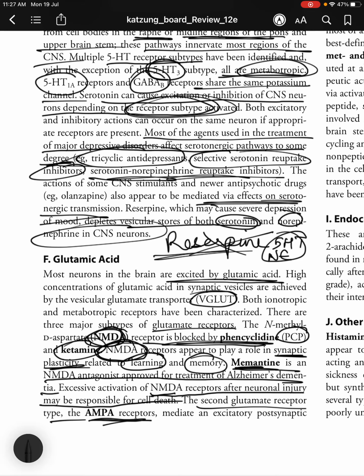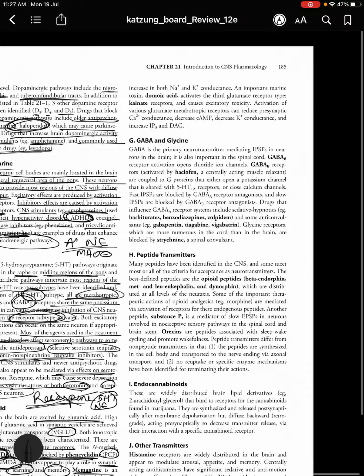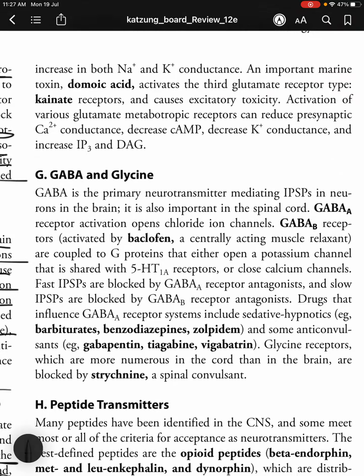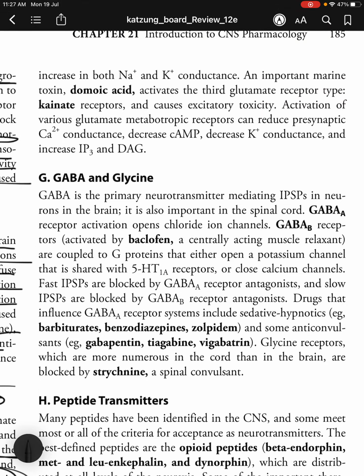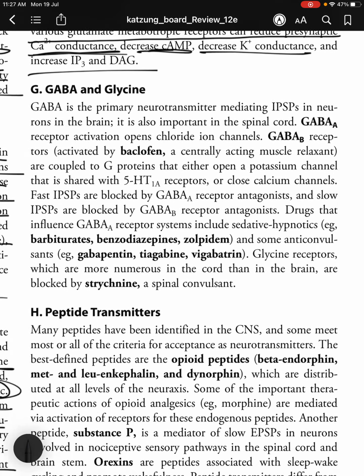The second glutamate receptor is the AMPA receptor, NMDA and AMPA. AMPA receptors mediate an excitatory postsynaptic increase in both sodium and potassium conductance. An important marine toxin, domoic acid, activates the third glutamate receptor subtype, the kainate receptors, and causes excitatory toxicity. Activation of various glutamate metabotropic receptors can reduce presynaptic Ca2+ conductance, decrease cAMP, increase K+ conductance and increase IP3 and DAG.